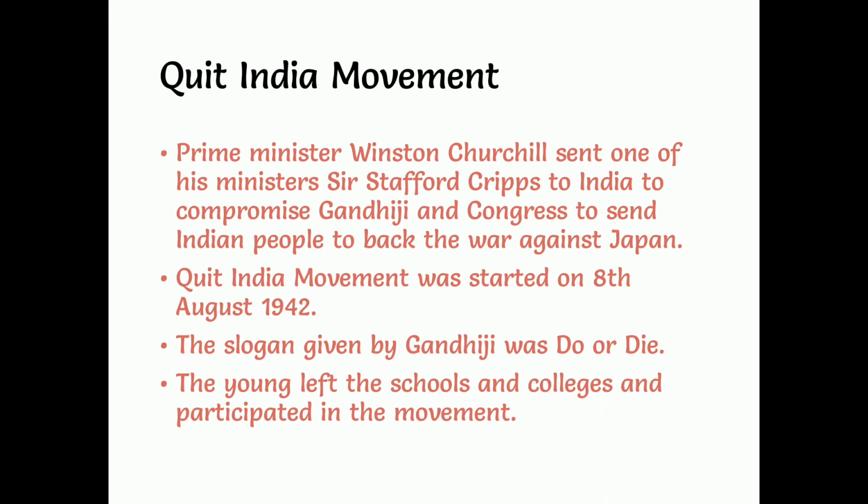And the Quit India movement was started on 8th August 1942. At this time, Gandhiji gave a slogan called Do or Die. Do something for the country or else die for the country. So this is a great slogan given by Gandhiji.